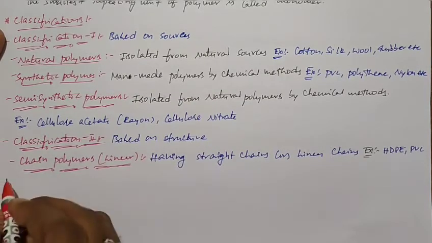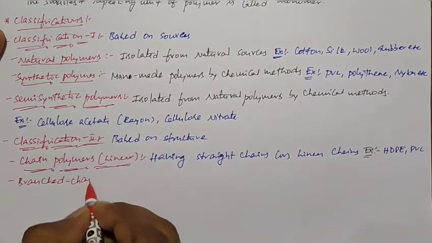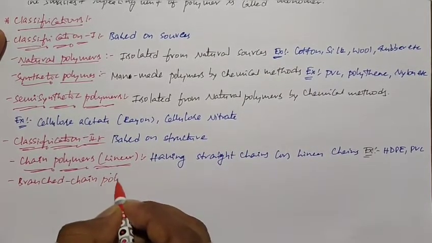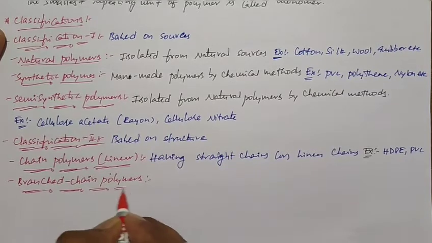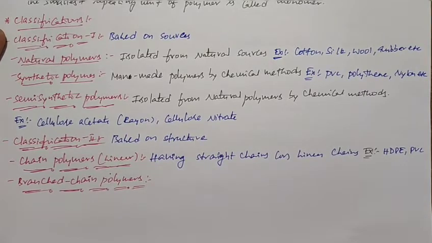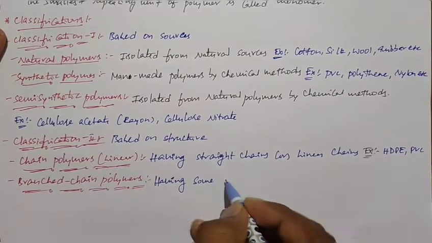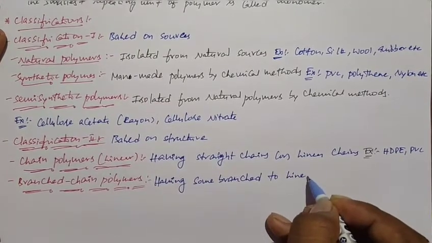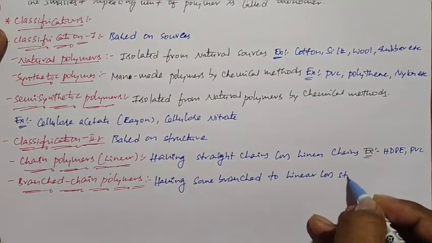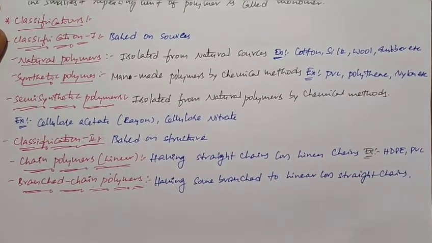And next one is branched chain polymers. The polymers having some branches to linear or straight chains we call branched chain polymers.